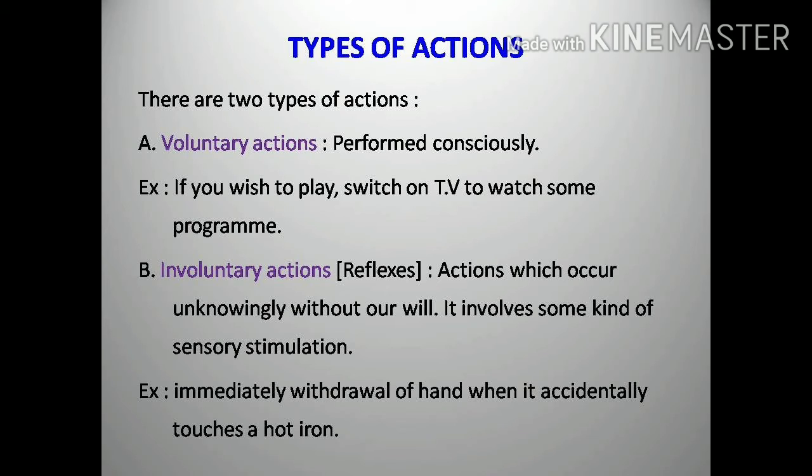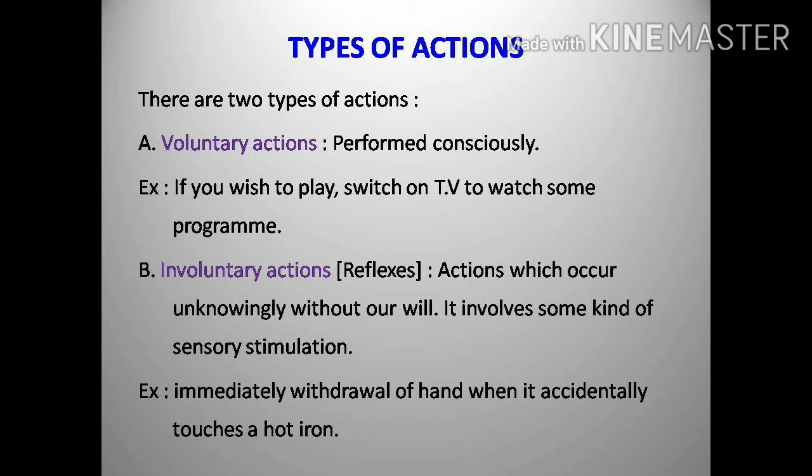Next, types of actions. There are two types of actions we are performing in our daily life. First one is voluntary actions, second one is involuntary actions. First, voluntary actions. Voluntary actions are performed consciously. By knowing, we are doing this. For example, if you wish to switch on the TV to watch some program, we are thinking and then doing the work.